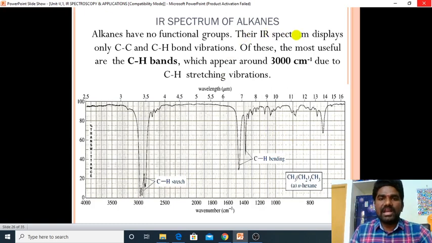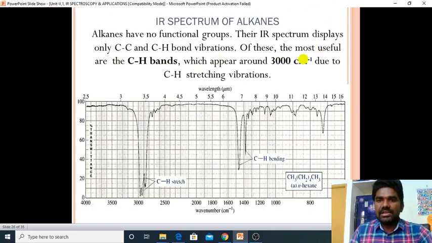IR spectrum of alkanes: alkanes have no functional groups. There is only the CC bond and the CH bond. Their IR spectrum displays only CC and CH bond vibrations, with no other functional groups.